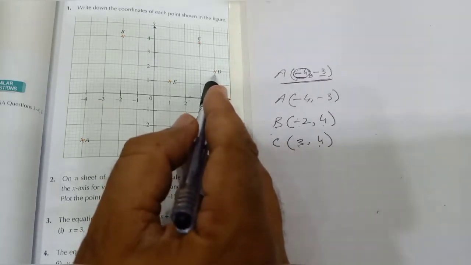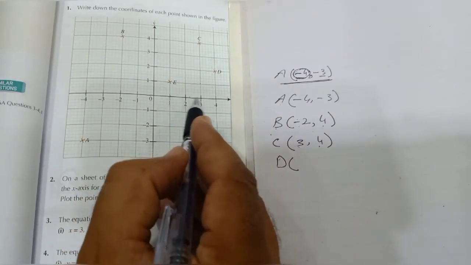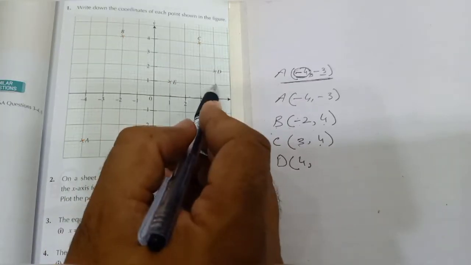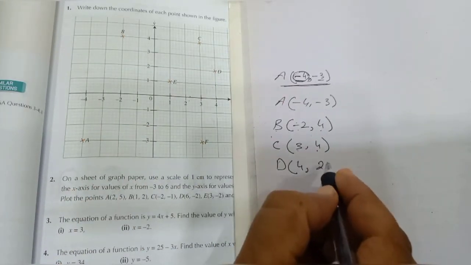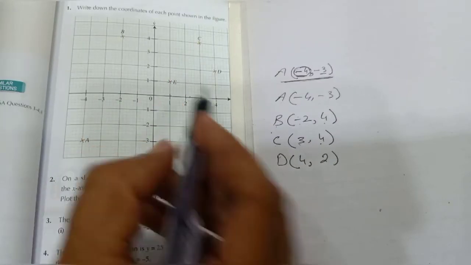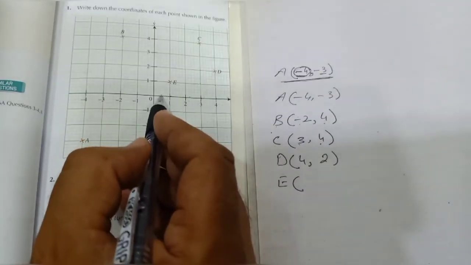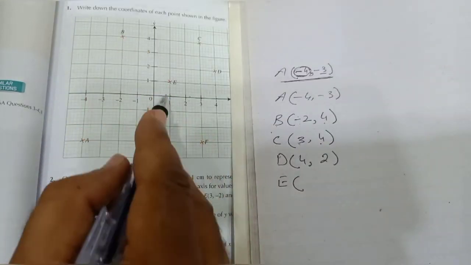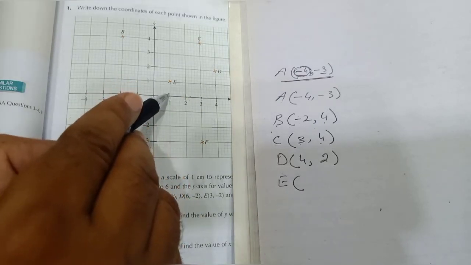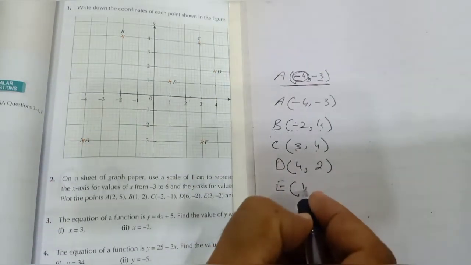Now students, look at D. The coordinates of D are 1, 2, 3 and 4 as the value of abscissa, and 1 and 2 as the value of ordinate. And now students, we will find the coordinates of position E. E is 1 unit on the right side of the y-axis and 1 unit above the x-axis. So the coordinates of E are 1 and 1.